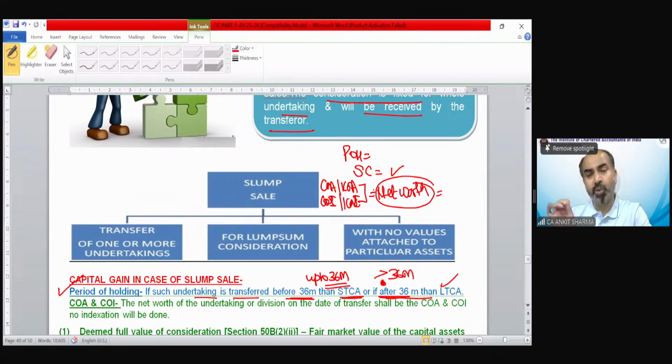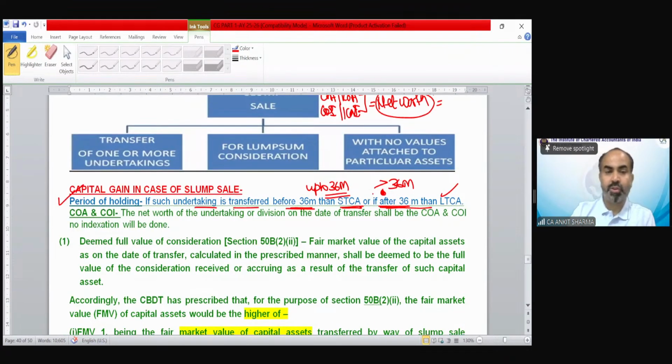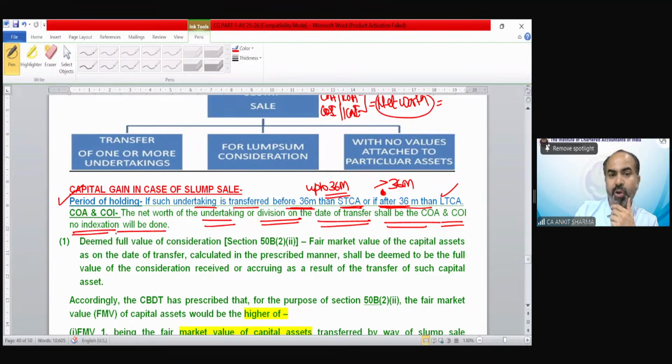And if you reduce the net worth from sale consideration, you will get your gain, long term or short term, or there could be a loss, long term or short term. No indexation concept needs to be applied. So the net worth of the undertaking or division on the date of transfer shall be the cost of acquisition and cost of improvement. No indexation needs to be done.